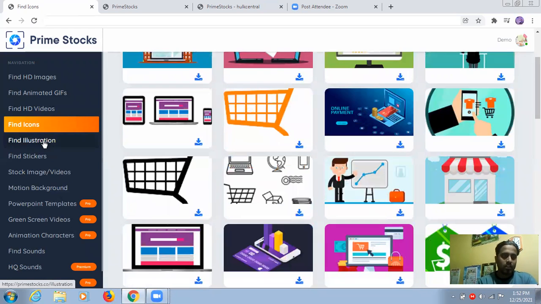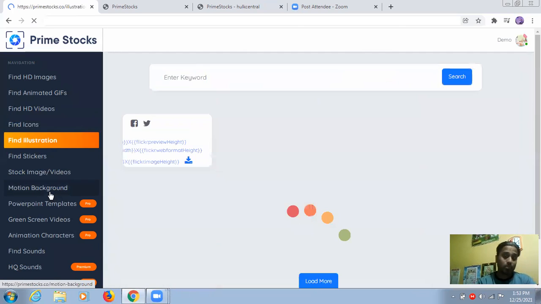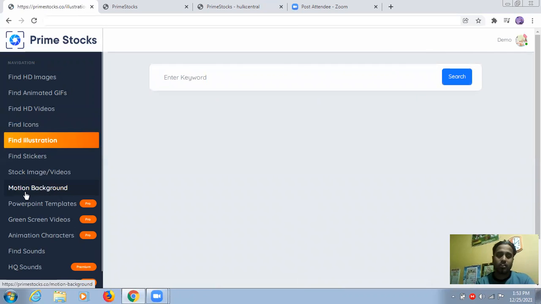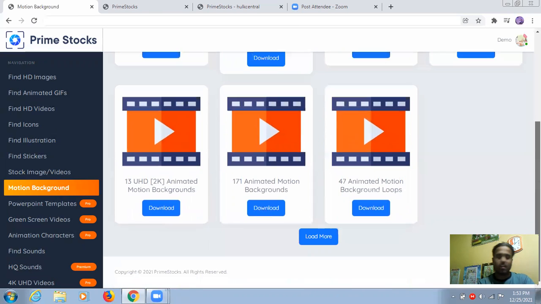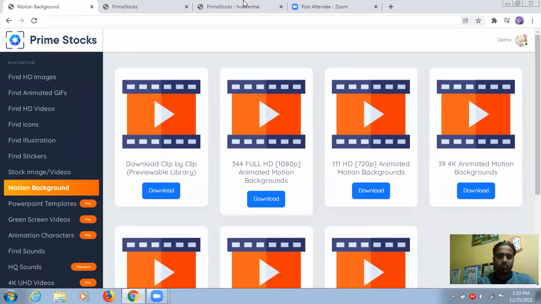Okay, guys, illustrations, stickers, image videos, motion backgrounds. It will always capture your attention, not your attention, your visitors' attention. So this is motion background. Let me show you what is inside this, and later we will go ahead. You can see this type of background here. I'm not going to download it because it is very high quality and will also take time. Whatever you want, you can use wherever you want. You can load more. Just see which product is going to fit in this background motion, and go ahead.